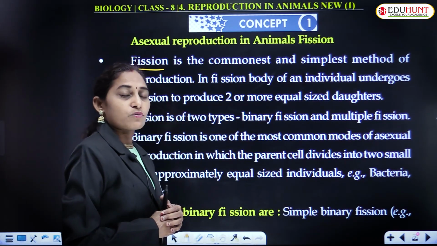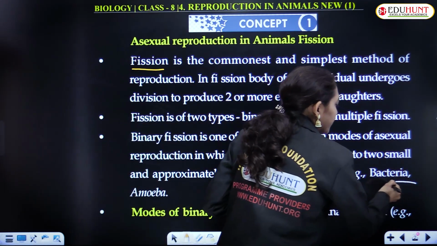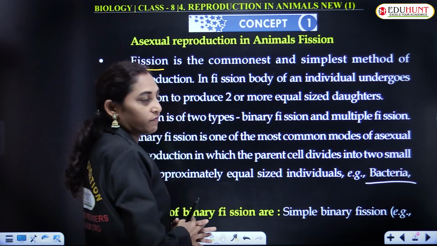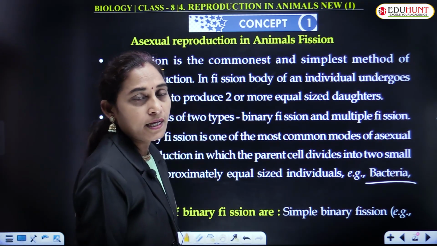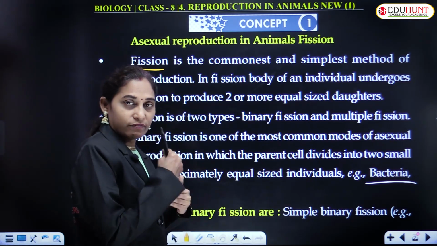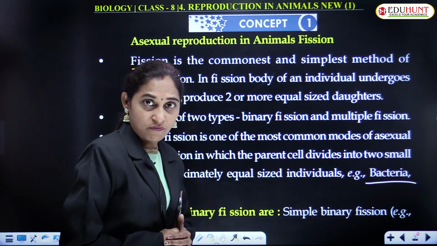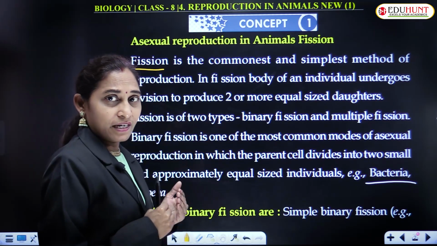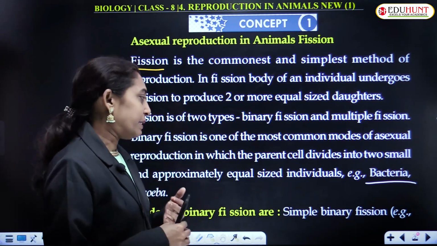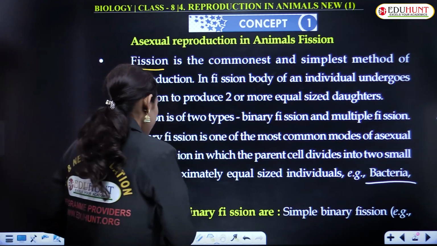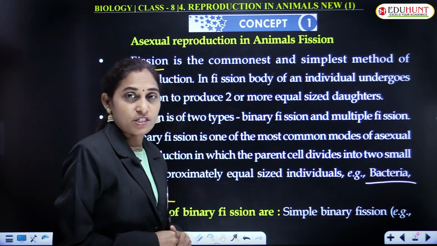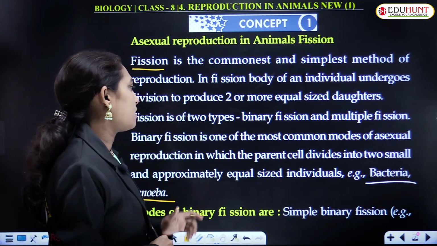Bacteria is one of the examples of asexual reproduction, that is binary fission. It is most common in bacteria, and in bacteria it is seen during favorable conditions. When the conditions are favorable, bacteria rapidly reproduce through this binary fission and multiply. Even in amoeba, reproduction through binary fission is seen.